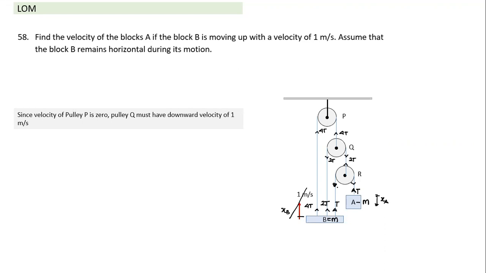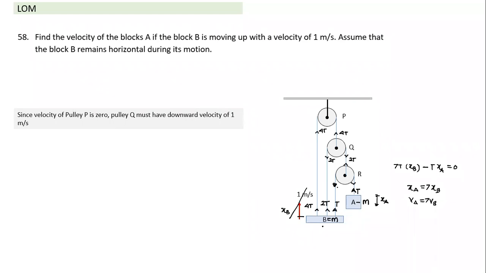Total force here is 7T. So 7T into xb is the work done by the string connected to B, positive work done, and here this will do negative work because the displacement is in the downward direction. This work done T into xa is equal to 0, which gives you xa is equal to 7 xb, and va is equal to 7 vb.